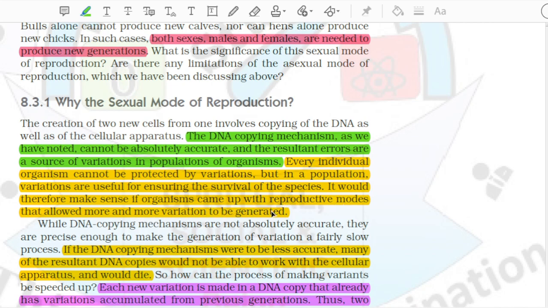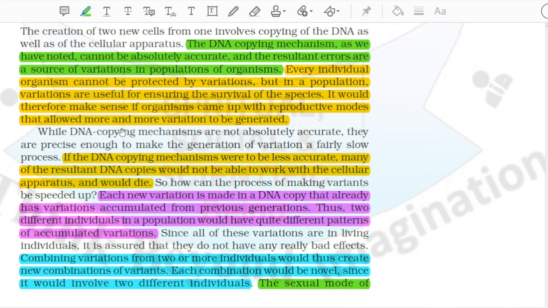to be generated. While DNA copying mechanisms are not absolutely accurate, they are precise enough to make the generation of variation a fairly slow process. If the DNA copying mechanisms were to be less accurate, many of the resultant DNA copies would not be able to work with the cellular apparatus, and would die. So how can the process of making variants be speeded up?